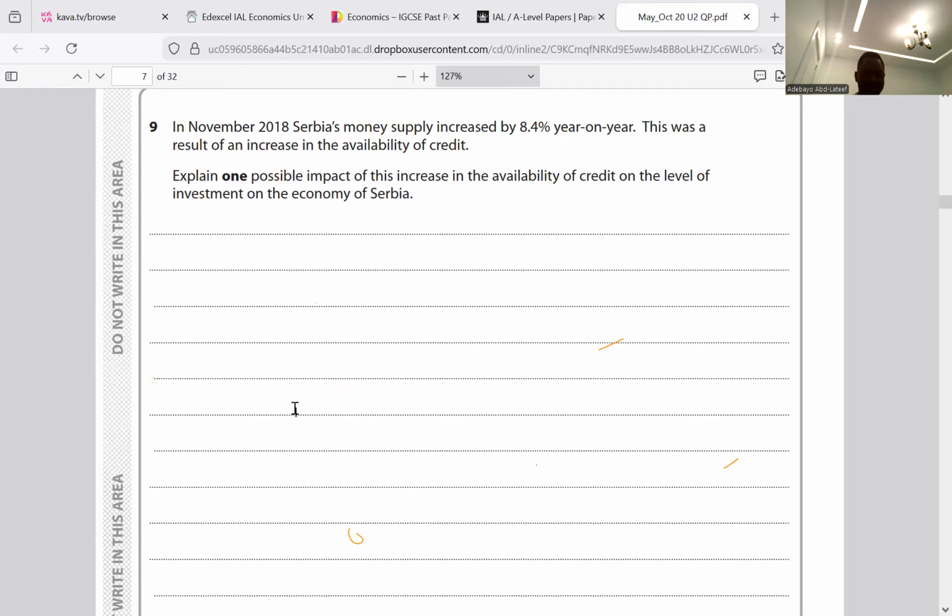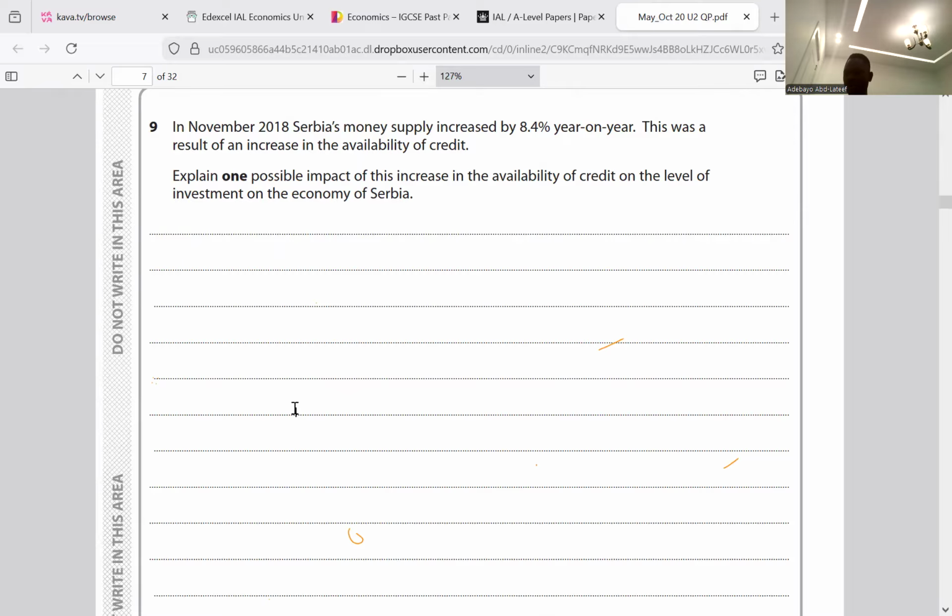So an increase in the availability of credit in Serbia can result in an increase in investment by firms on capital goods, as interest rates tend to be low, therefore incentivizing firms to borrow money and resulting in a rise in the economic activity overall as AD rises.